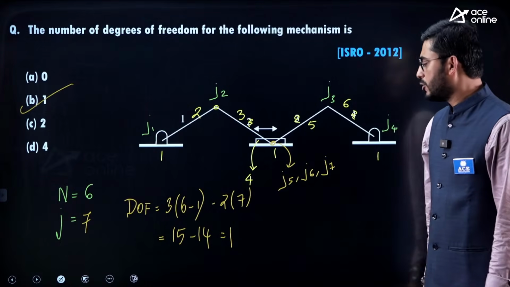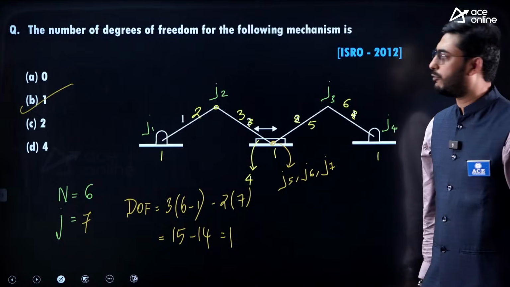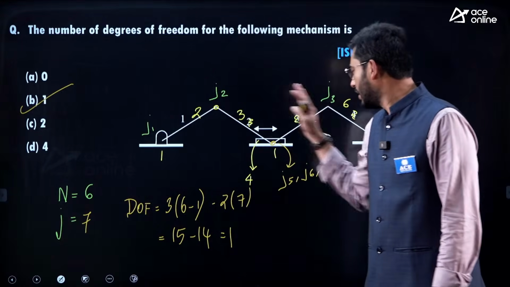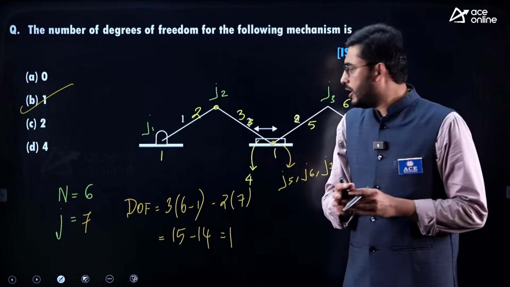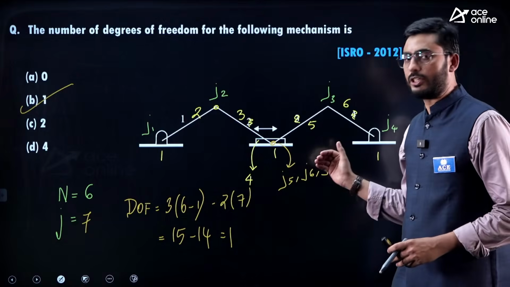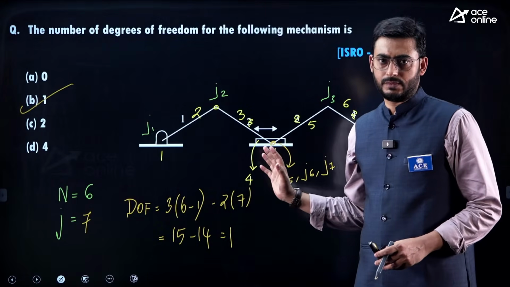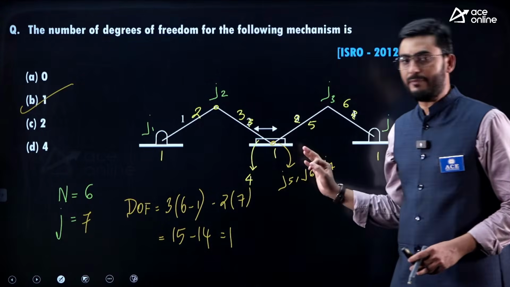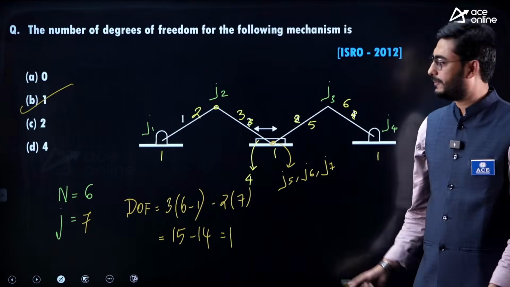Okay. So this is also another kind of question. I mean, similar kind of question, but more or less we are able to find this is the 3rd question in the ISRO paper. So 3 questions have been asked from the mobility analysis.